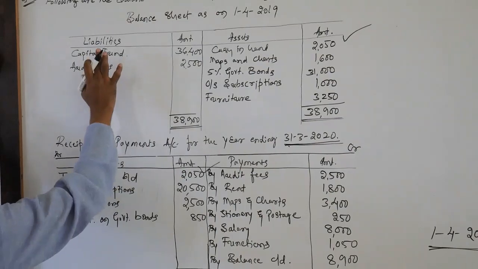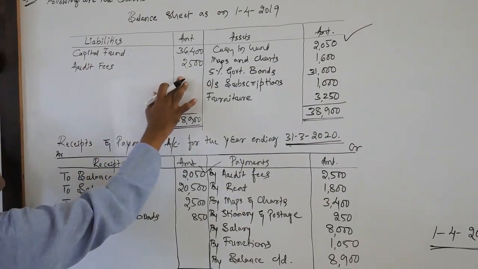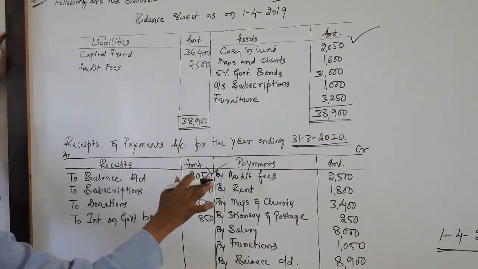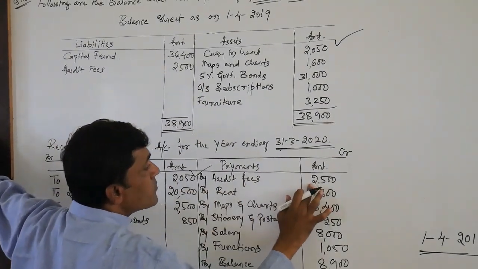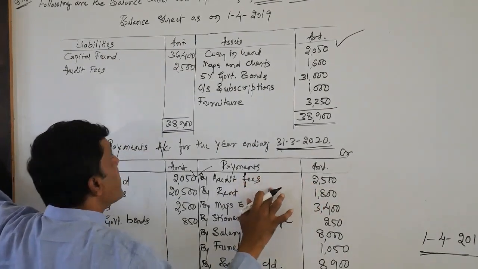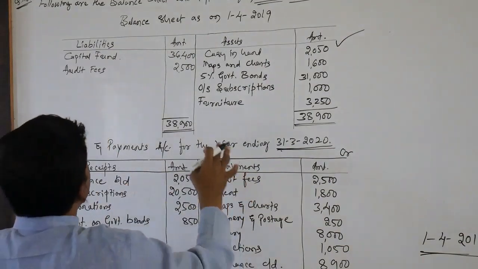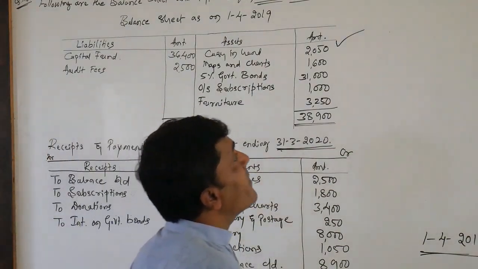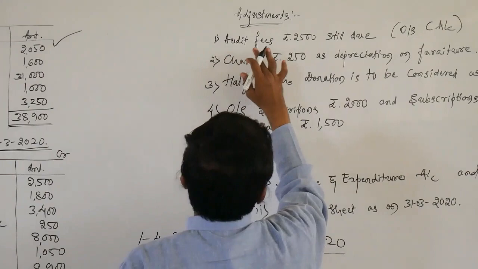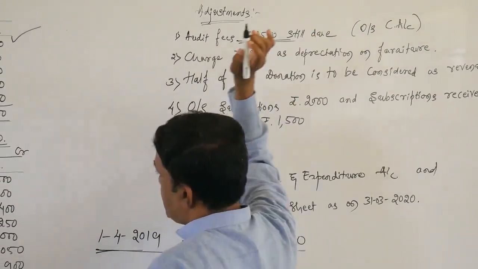They have provided on the liability side audit fees rupees 2500. This is last year's due. In the current year we have already paid rupees 2500. It means the 2500 we have paid belongs to previous years. Still it remains as outstanding audit fees rupees 2500. We need to record it in the present year.